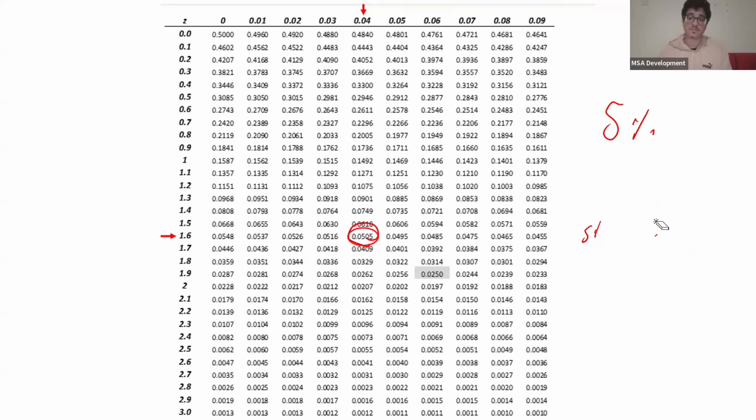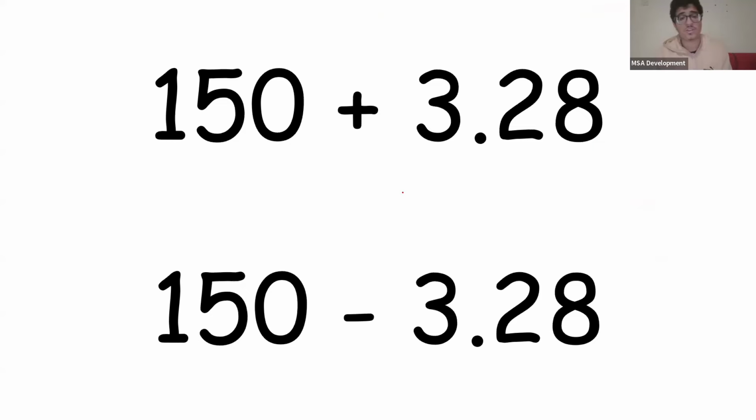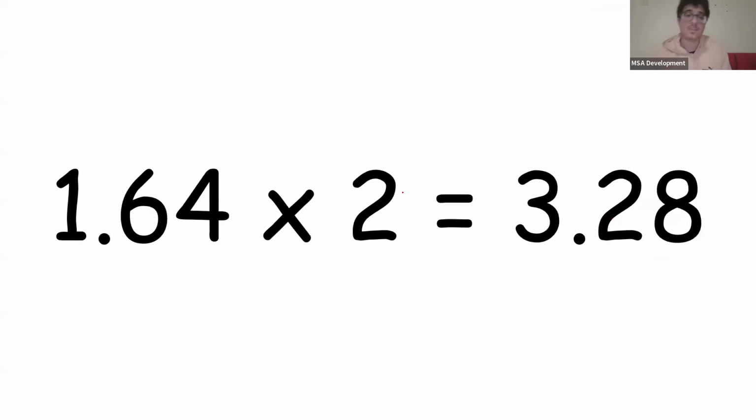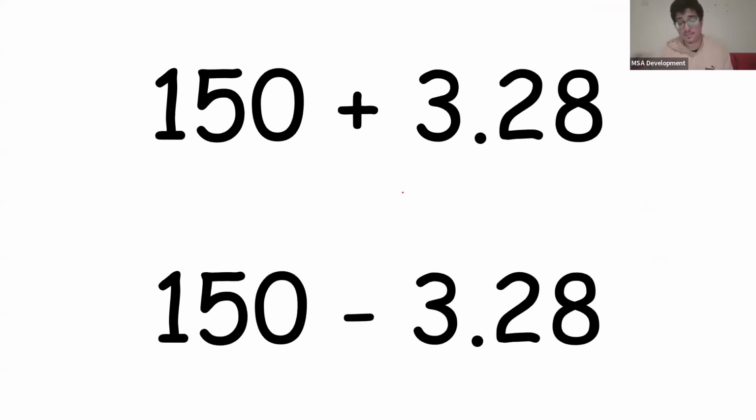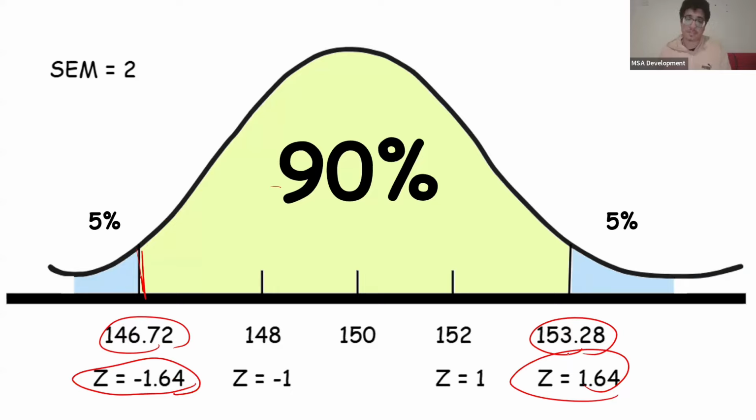And the z-value specific for this is 1.6, 0.04, so this corresponds to 1.64. That's our z-value. So if we do the exact same process that I mentioned earlier, multiplying the z-value by the SEM, then adding and subtracting it from the mean, we get another confidence interval, but this time it's the 90% confidence interval. So we're 90% confident that the population mean lies within these values, which is 146 to 153. And obviously the z-values here represent that, okay? I hope that makes a bunch of sense.